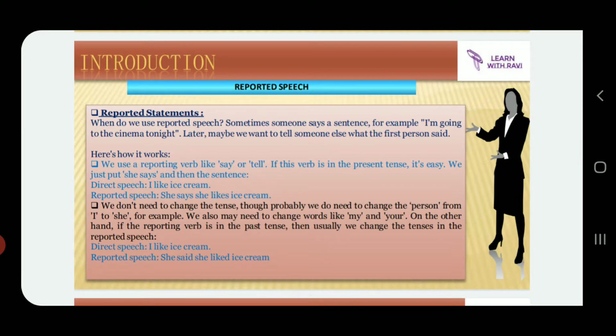So when we hear the word reported speech, what exactly comes to our mind? Reported speech is nothing but a statement said by someone to somebody, which then gets represented by that second person to a third person. It is known as reported speech. Now, if somebody is saying something directly, that's direct speech, and if the listener is conveying that message to someone else, that is known as indirect speech or reported speech.